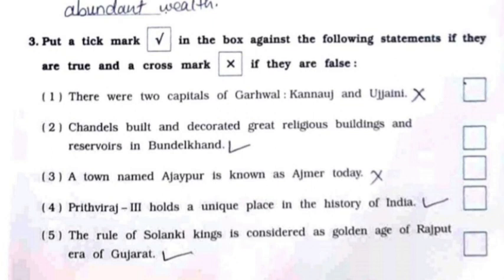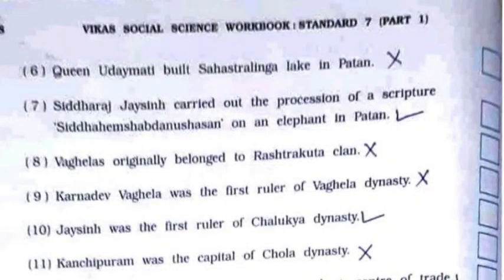Fourth, Prithviraj III holds a unique place in the history of India. It is true. Fifth, the rule of Solanki kings is considered as golden age of Gujarat, era of Gujarat. It is true. Sixth, Queen Udaymati built Sahasraling Lake in Patan. It is false. Seventh, Siddharaj Jaisingh carried out the procession of a scripture on an elephant in Patan.